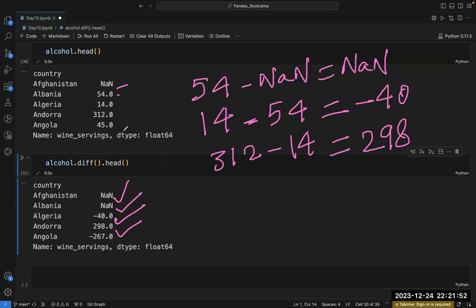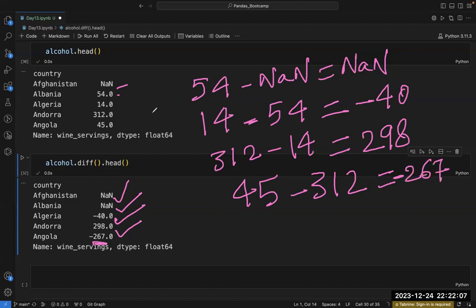Now if you subtract 45 minus 312, you will get minus 267. Have you understood how this pair difference is working? It is basically calculating the difference of the subsequent value from its previous value.